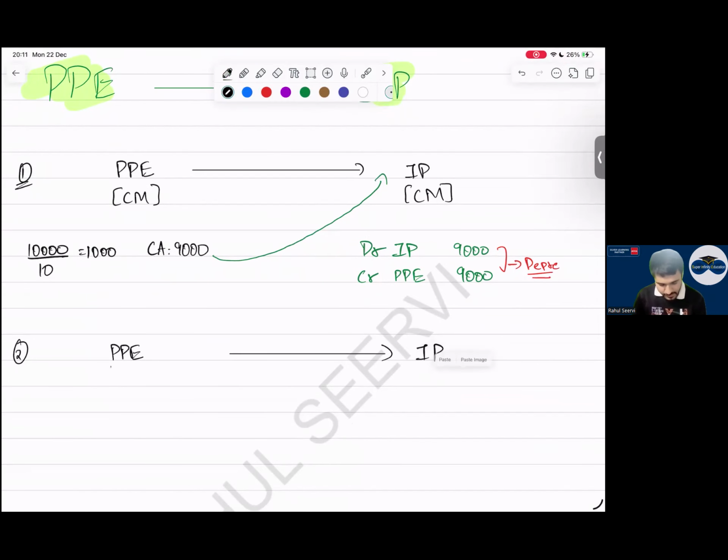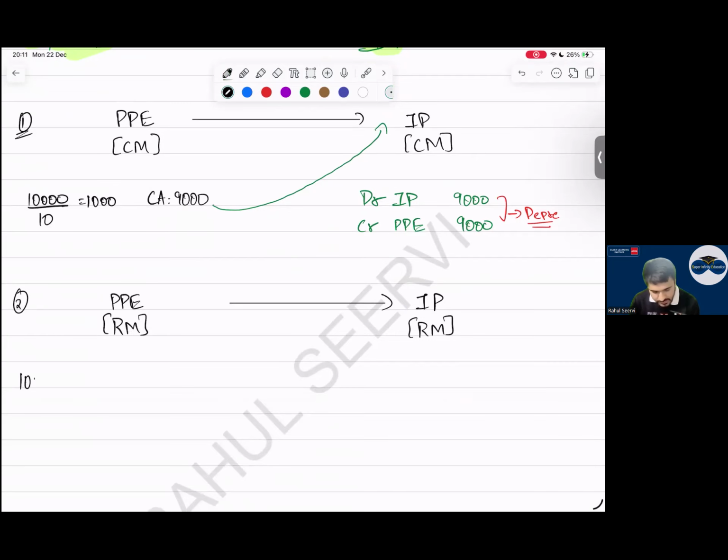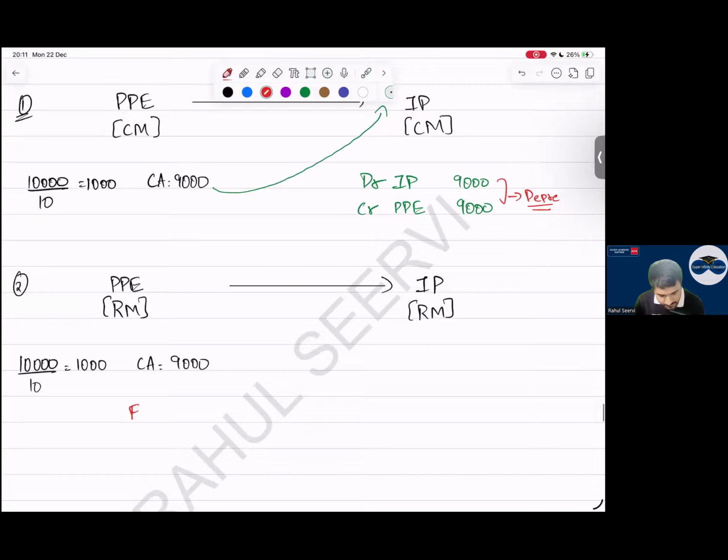Investment property. I say revaluation model. The asset cost is 10,000. Here is the value, less depreciation. What is the carrying amount, sir? 9,000. I say the fair value today is 12,000, everyone.